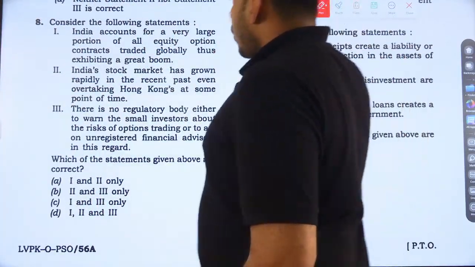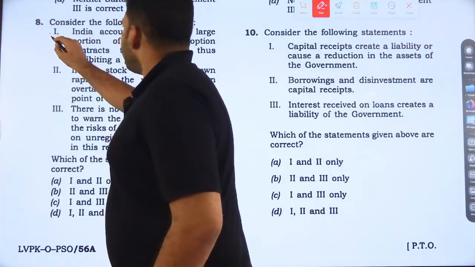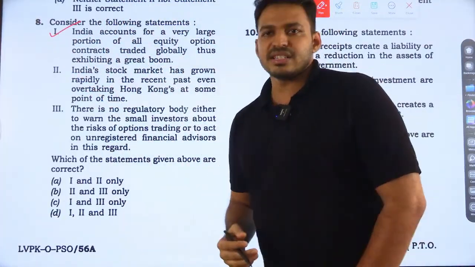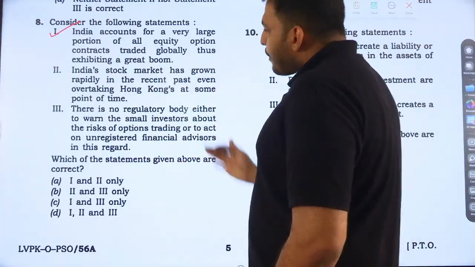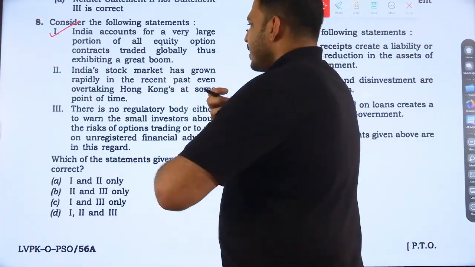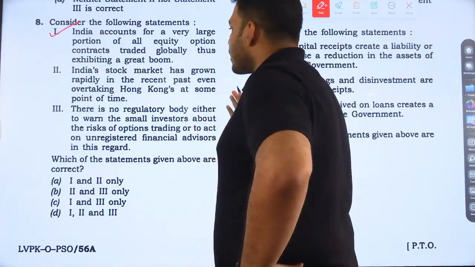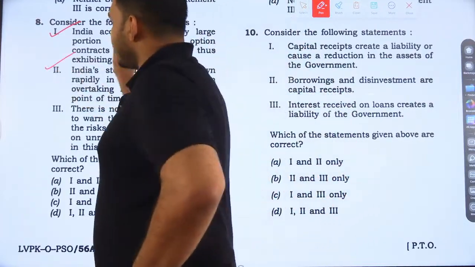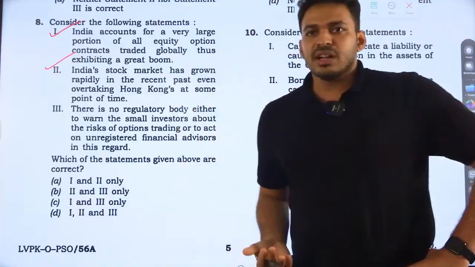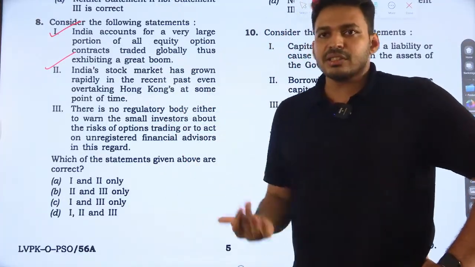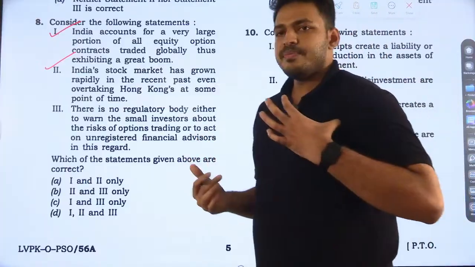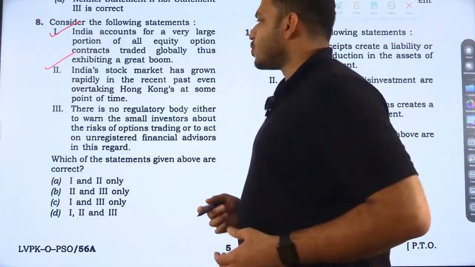So globally, India is exhibiting a great boom in the stock market. India's stock market has grown rapidly in the recent past, even overtaking Hong Kong at some point in 2024, I think. Yes, it overtook Hong Kong. So this statement is also right.